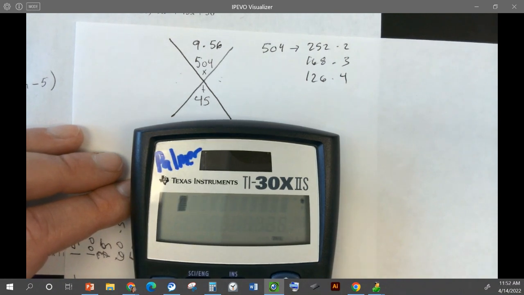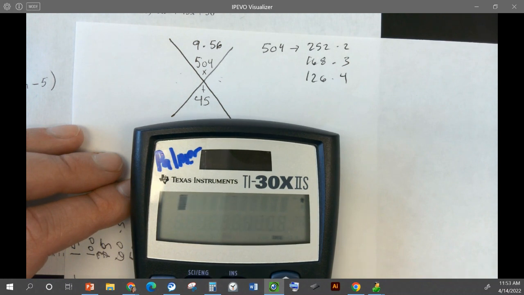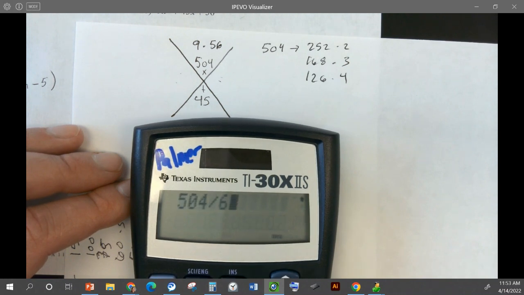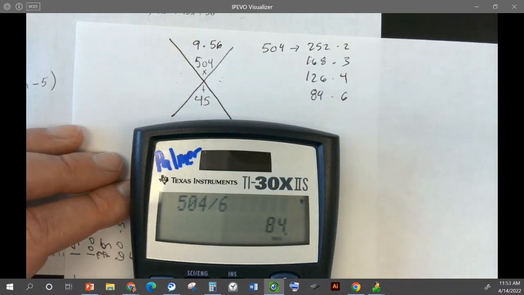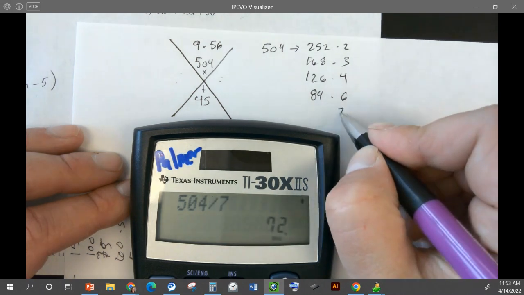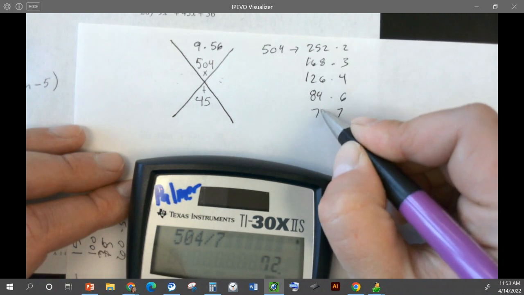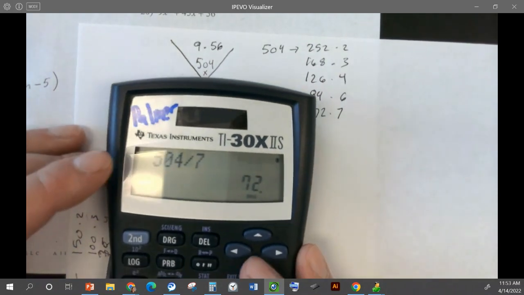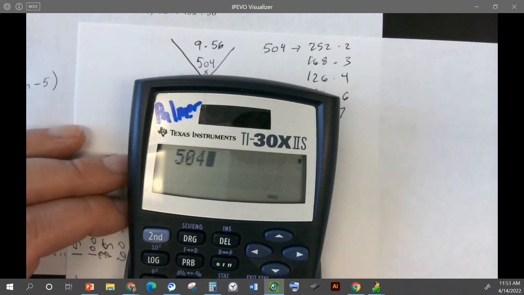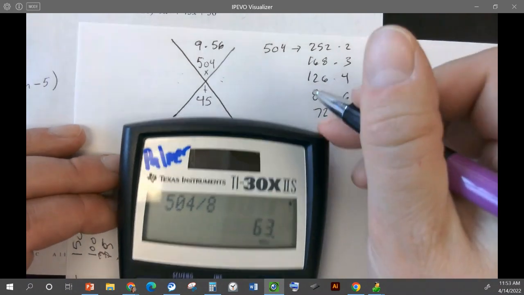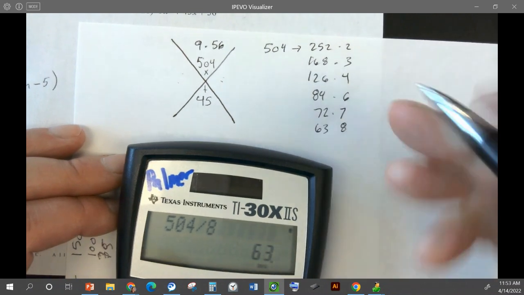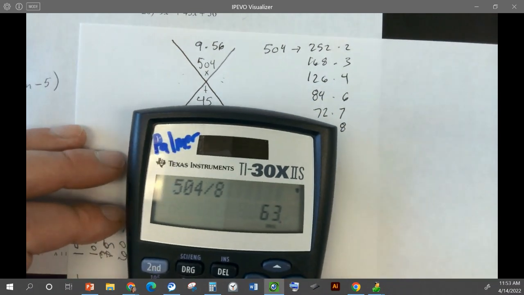504 divided by 5, oh that doesn't work. 504 divided by 6, 6 and 84. 504 divided by 7, 7 and 72. So we're getting closer, but we're not quite there yet. So keep going. 504 divided by 8, 8 and 63.